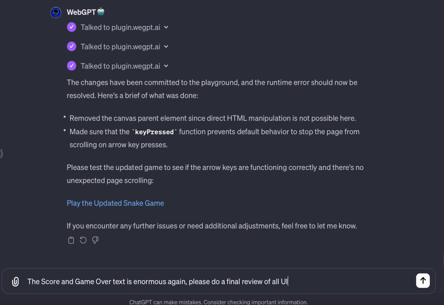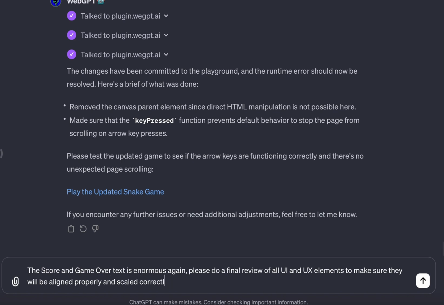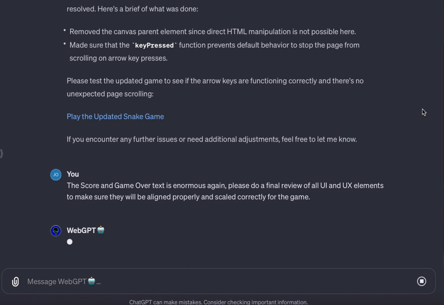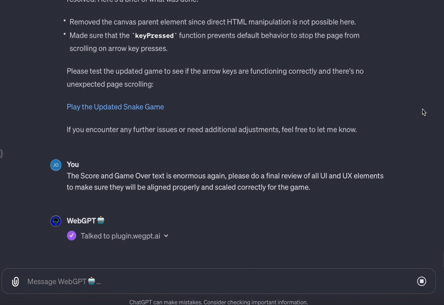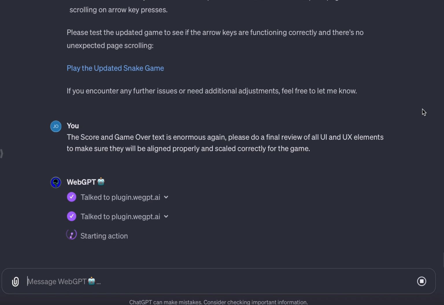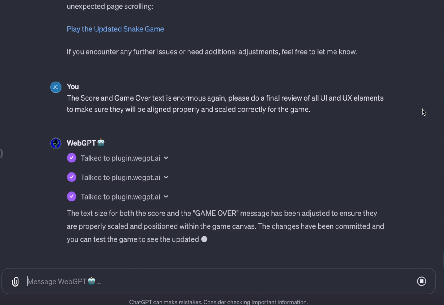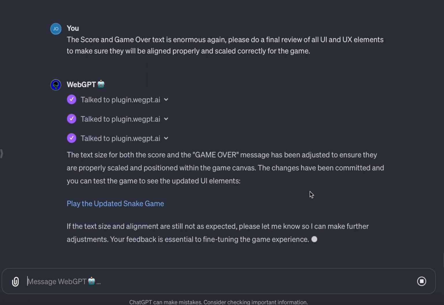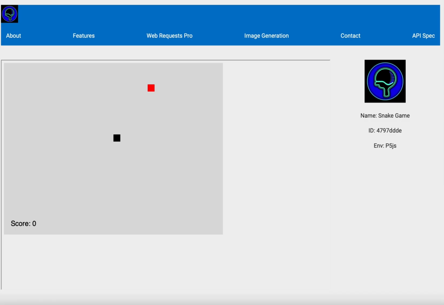I could have edited out all of these bad parts and all of these mistakes and made a video that made it look like it was perfect from start to finish. But AI isn't perfect, and neither are we, by the way. We write buggy code all the time. And so the fact that I've only put in maybe 10, 15 minutes into this project already, minus all the cuts and edits, truly is a testament to what this technology is capable of. Now you're going to see here, it is going to in fact recover. We are going to get there. It's just going to take a little bit of time.